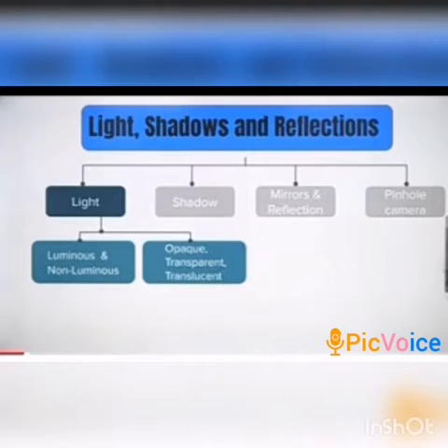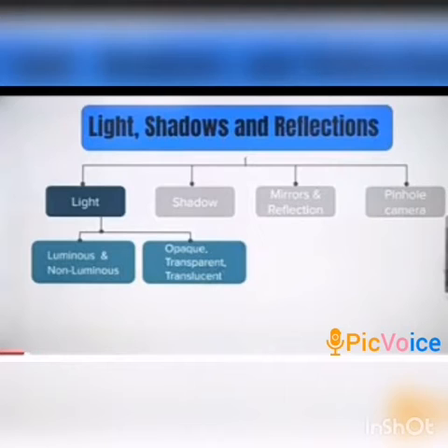In this lesson, we have to discuss light, shadows, mirrors and reflections, and the pinhole camera. In the previous class, we already discussed luminous and non-luminous objects. Based upon the emitting of light, objects can be divided into luminous and non-luminous objects.